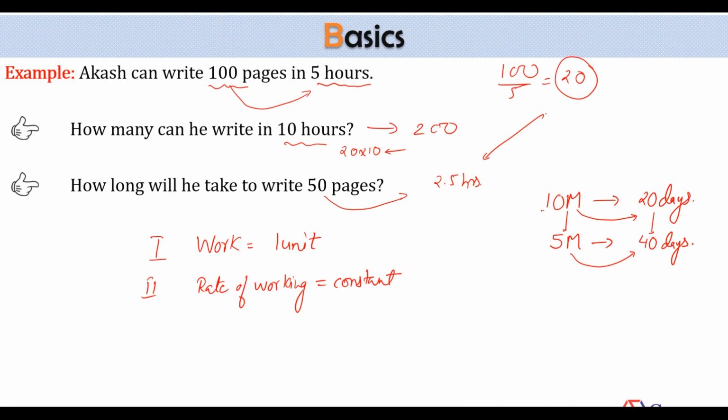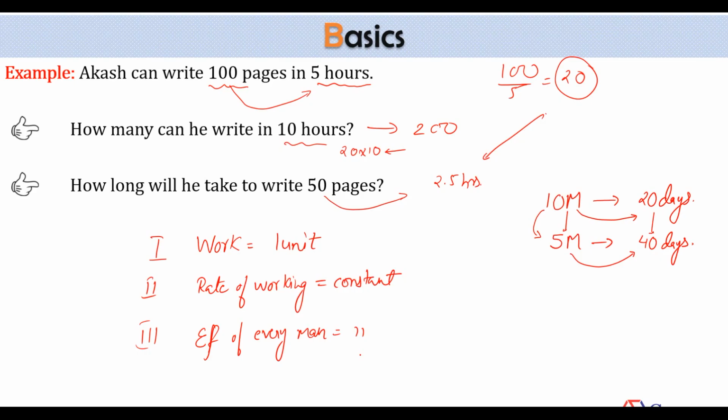Again, did you assume anything here? Yes. You were least bothered about which 5 of these 10 men are absent, whether they are the most efficient people or less efficient people. You said that if 10 men can do the work in 20 days, 5 men will do that work in 40 days. So, what was the assumption made here? That the efficiency of each and every man will be constant.